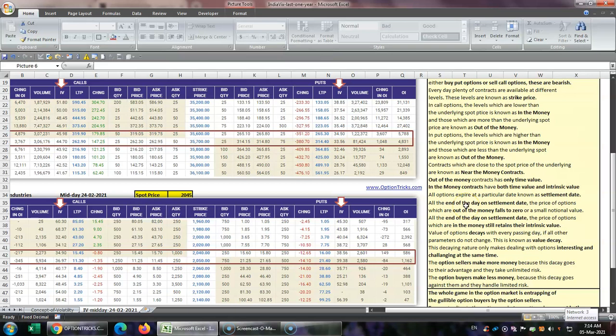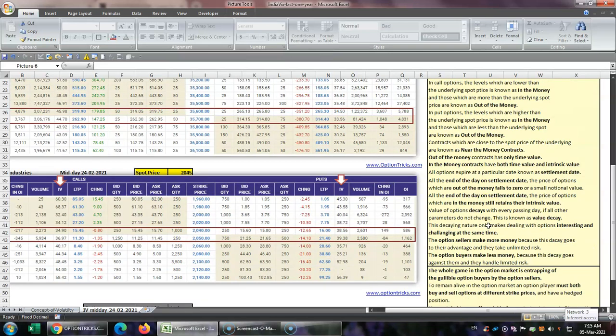At the end of the day on settlement date, the price of options which are out of the money falls to 0 or a small notional value. In case of Nifty 50 options, it is a small notional value of 5 paisa. At the end of the day on settlement date, the price of options which are in the money will still retain some value because they will still have intrinsic value. Now, what is time value of money and what is intrinsic value? That is a matter of greater detail, and there will be trainings on that.